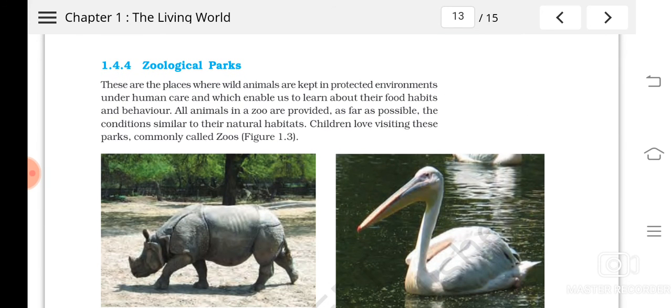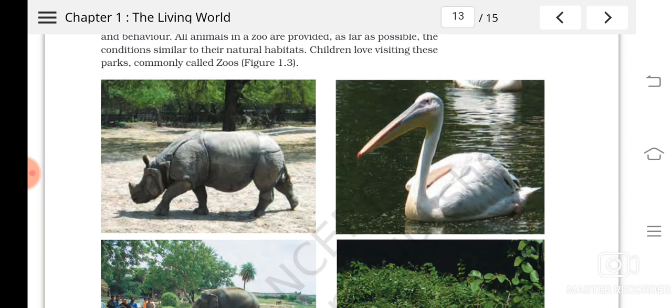Understood? Next is what? Zoological parks. Zoological parks means where wild animals are kept in a protected environment. We have zoological parks in Chhattisgarh also, isn't it? So we will give care, so that animals are provided food and all. Understood? And it will be somewhat similar to their natural habitat. We are trying to give a natural habitat, isn't it? We commonly call them zoos. Zoos are actually zoological parks.